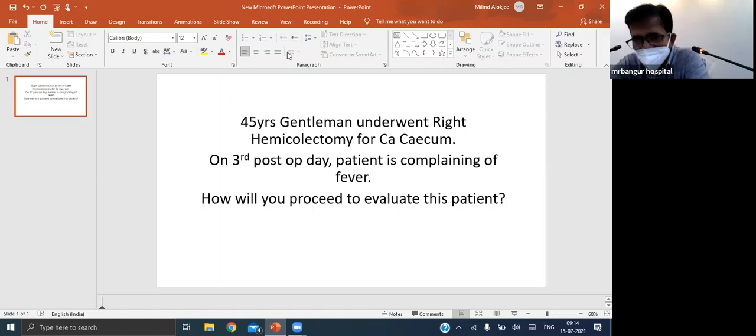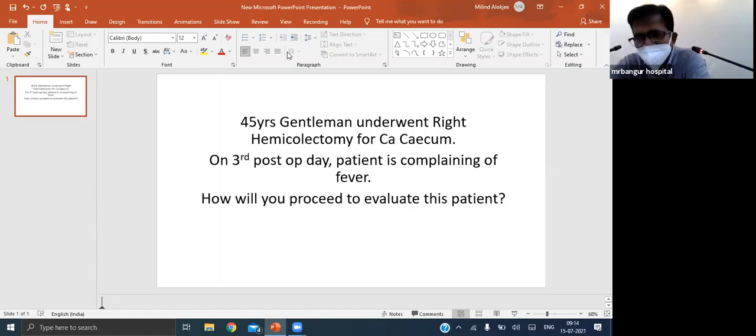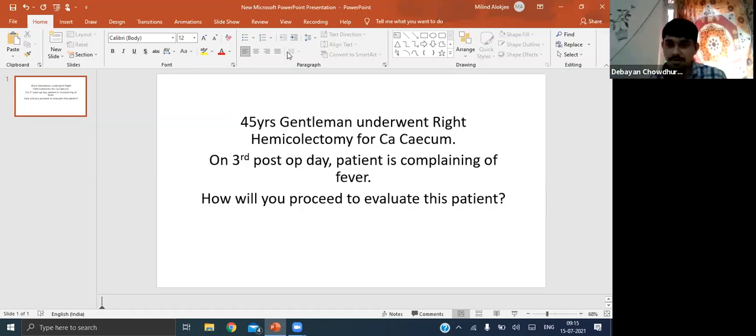And then apart from the pain, the abdomen may be swollen up, rigid, distended, tender. Yes, the patient may have ileus. The patient may have other features of sepsis. Okay, and then you examine the abdomen. You do a systemic abdominal examination. What do you suspect, that yes, this patient might have a leak? On the third post-op day, what do you expect in a patient who has got a hemicolectomy? The abdomen should be soft. Ideally, it should be soft. Ileus should return by the third day.